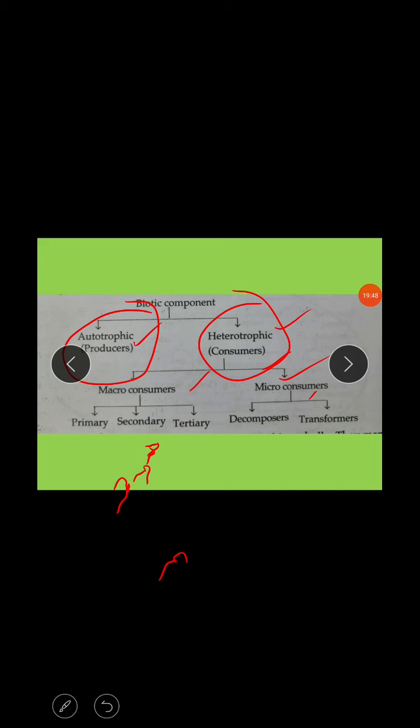The next level is the primary consumer, the next is the secondary consumer, and the next is the tertiary consumer. Is it clear? These are the trophic levels.